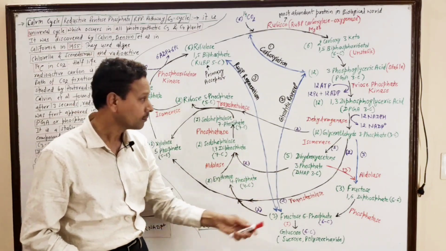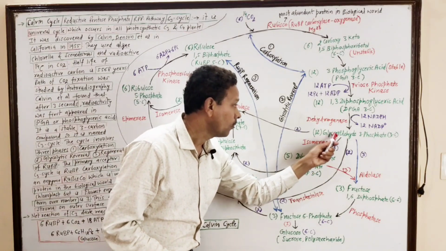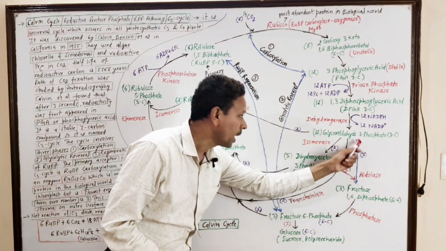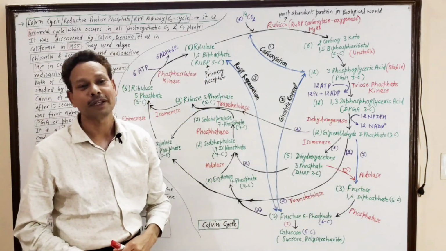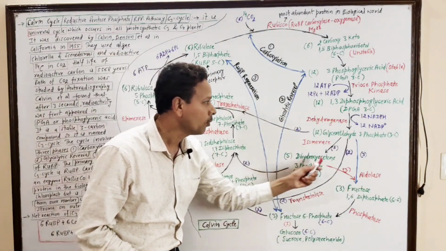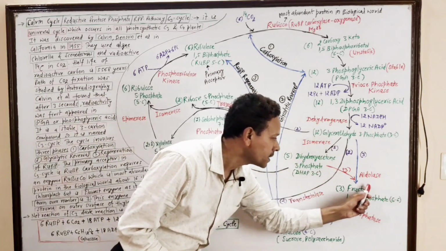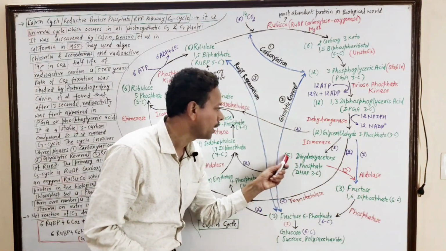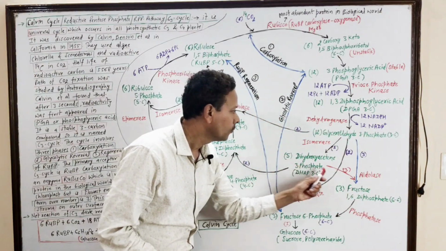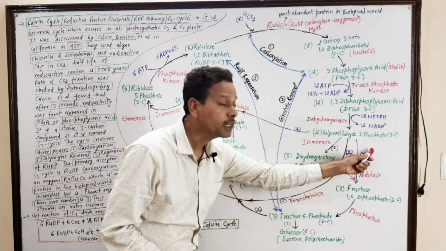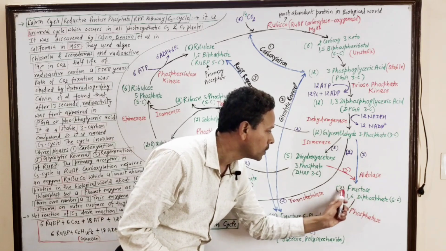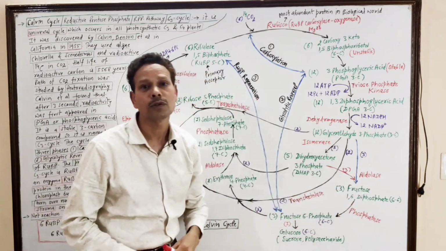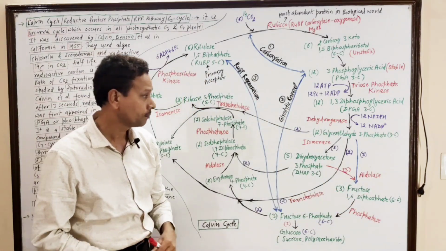Then out of 12, 3 molecules are used in the formation of fructose 1,6-bisphosphate. This 3 carbon compound and 3 carbon compound produce a 6 carbon compound. It means 5, 3 and 3. 6 molecules are used in the formation of 3 molecules of fructose 1,6-bisphosphate.